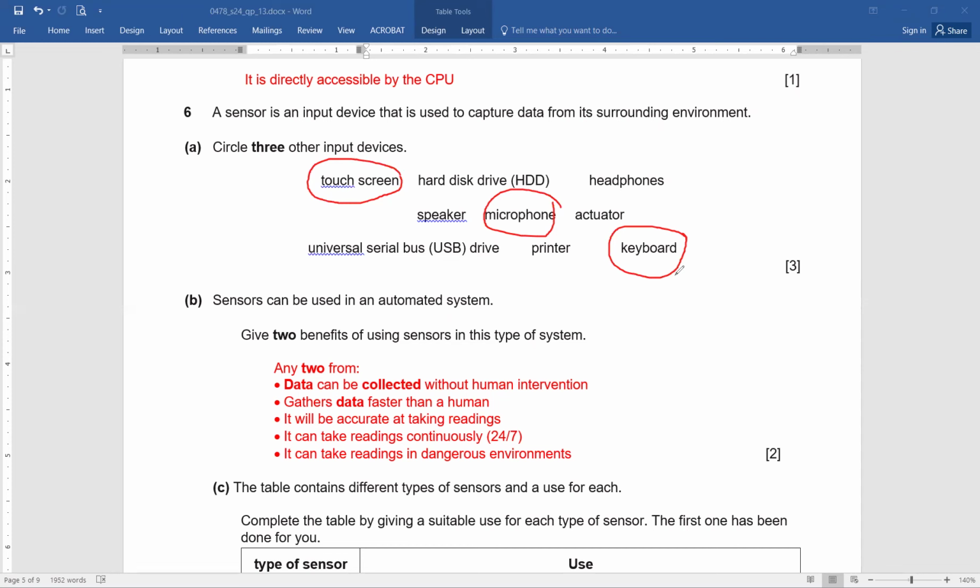Now, part B. Sensors can be used in an automated system. Give 2 benefits of using sensors in this type of system. Now, a general question is exactly what are the 2 benefits? You can see data can be collected without human intervention. It gathers data faster than a human. It will be accurate at taking the readings. It can take the readings 24/7 without getting tired, without getting bored. It can take readings in dangerous environments. So these are very general benefits of using sensors in any application.